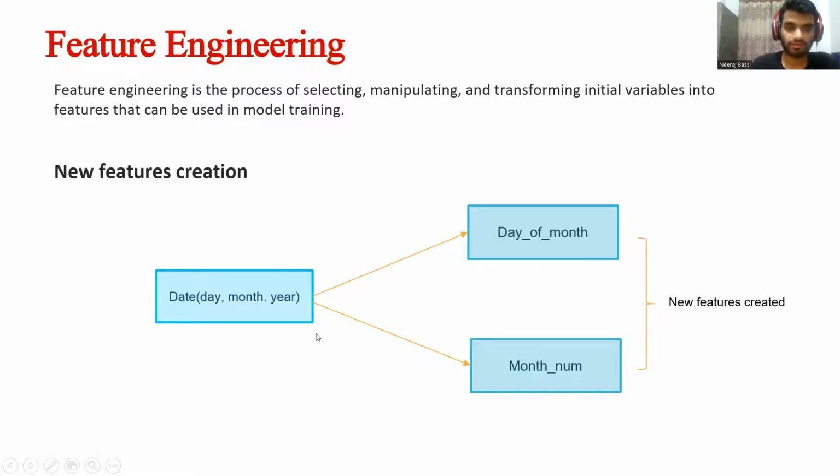As we are given the date variable, we can create two new variables, day of month and month number. Since the data is for only one year, we can drop the year part of the date and focus on only the day and month. So here are our new features, day of month and month number.